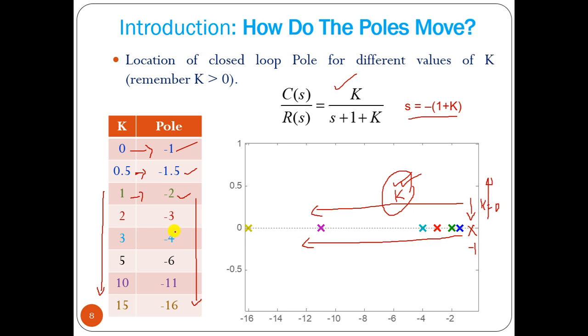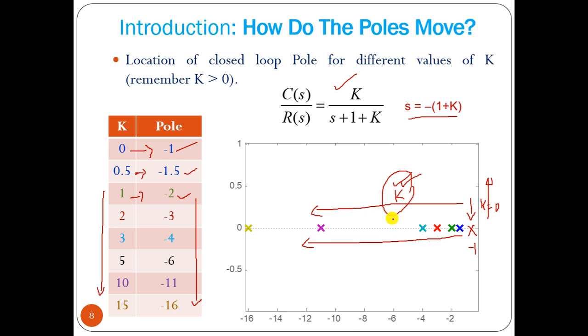And by looking at the plot of pole movement, or the locus of the roots of the characteristic equation, that is the poles, we can find out its stability: whether it is absolutely stable, whether it is going to the unstable region or not, or when it becomes marginally stable. Those points we can find out.